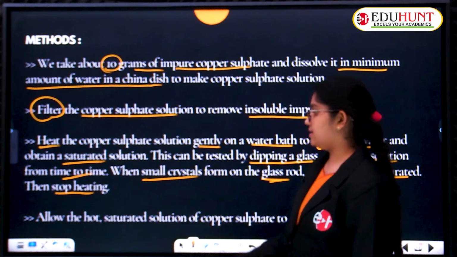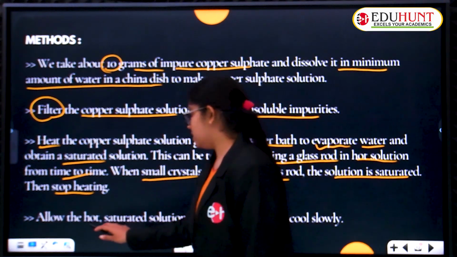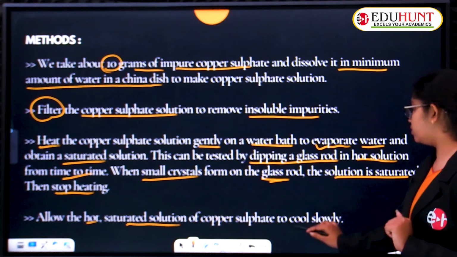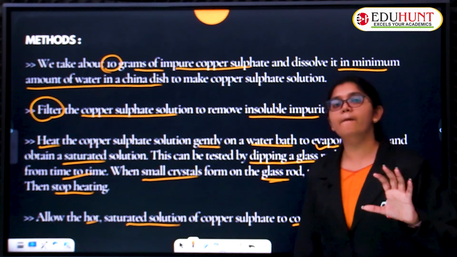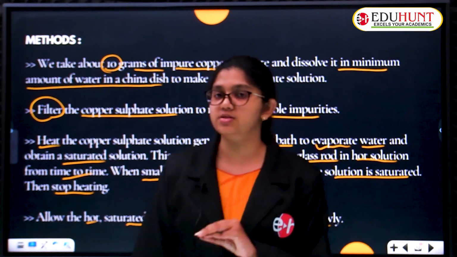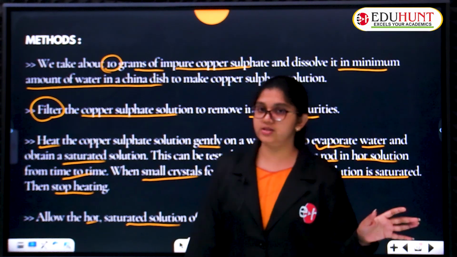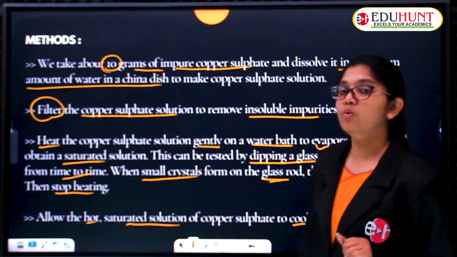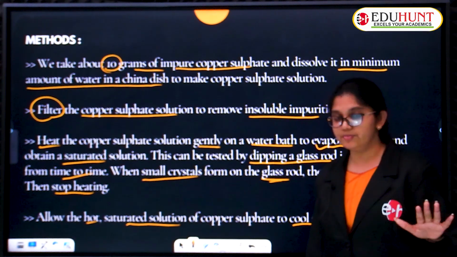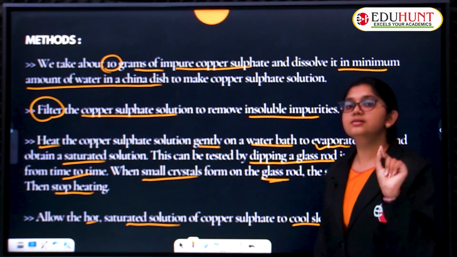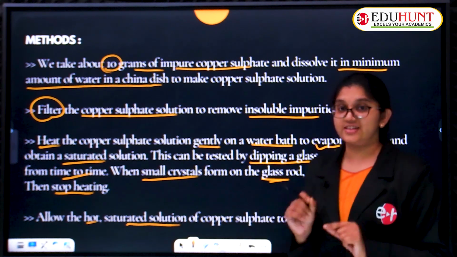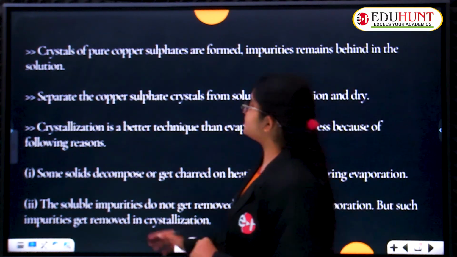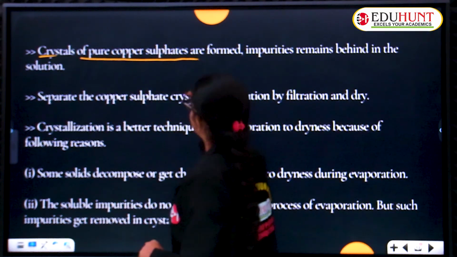Next, allow the hot saturated solution of copper sulphate to cool slowly. We are going to let the process cool now because it is already hot. The saturated solution of copper sulphate is there. We are going to cool it slowly. What happens, if you do not disturb the process, there are small particles, formations of crystals. We will see what that is. Crystals of pure copper sulphate are formed.